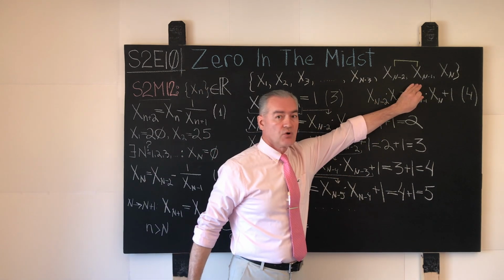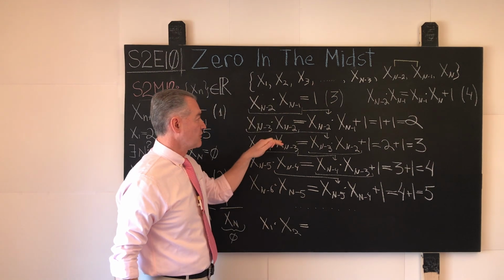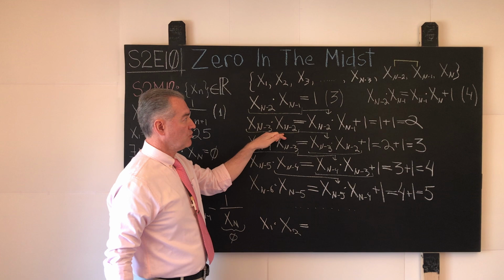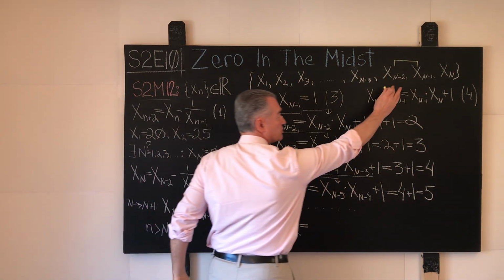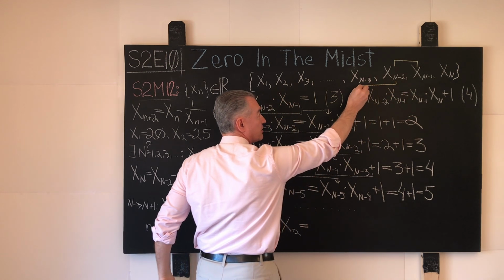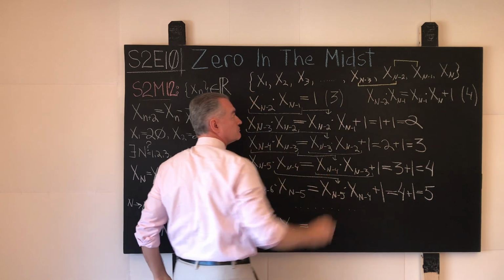This is the product of 2 immediately adjacent elements of the given sequence. What about these 2 in the next product over here? Well, notice this same element participates in the next product right here.